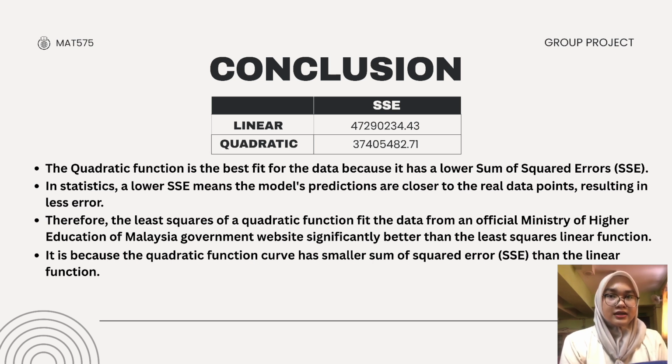In statistics, a lower SSE means the model's prediction line sits closer to our real data points with less error. Therefore, we can conclude that the quadratic function provides a significantly better fit for mapping the relationship between student intake and graduates across Malaysian public universities in 2024.